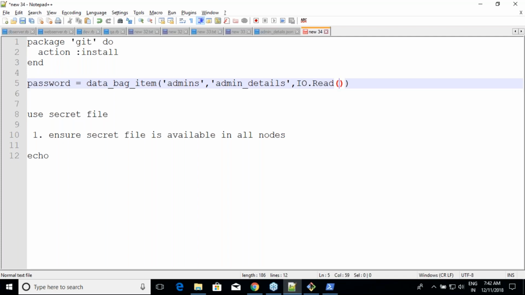Before you go to the interview, you need to know that there is a method called data_bag_item, which can pull the things from a data bag, right? For creating the data bag, the structure is no different. Even for creating environments, if you remember, knife environment from file is what we have used. For creating roles, same thing, knife role from file. Even for data bag, knife data bag from file. But we are passing two extra arguments. One is the item, and the other is the secret which you are trying to set. Since we want to update it locally, we are using -local-mode. Am I clear on this? So this is the way to protect sensitive information. Go ahead.